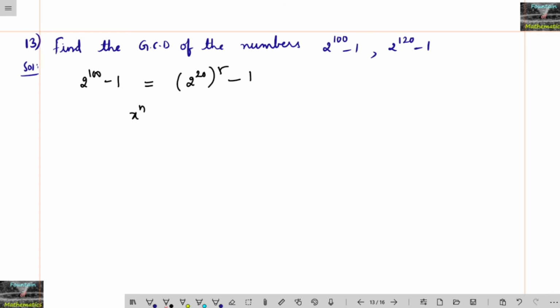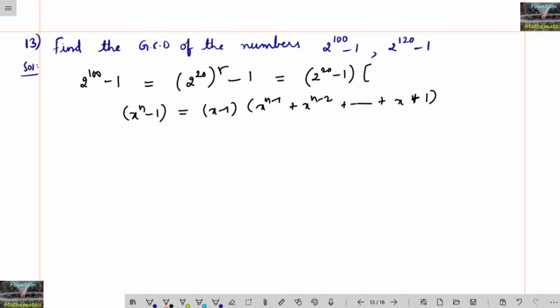And since we know the x power n minus 1 formula, (x minus 1) into (x to the power of n minus 1 plus x to the power of n minus 2 plus and so on, plus x plus 1), using the same concept we can write this as (2 to the power of 20 minus 1) into some positive number. Anyway, it is 2 power 20 minus 1 into some m, where m is some positive integer.